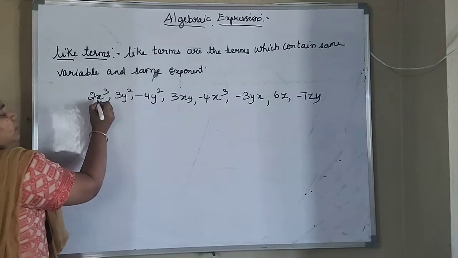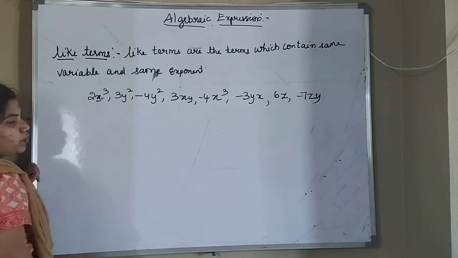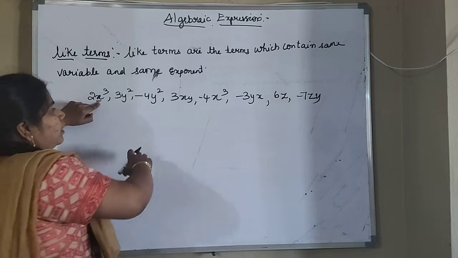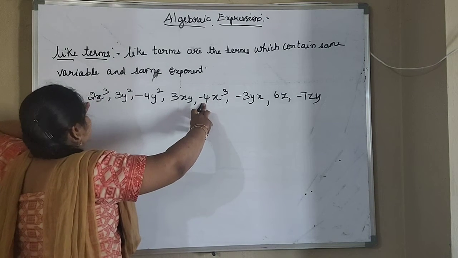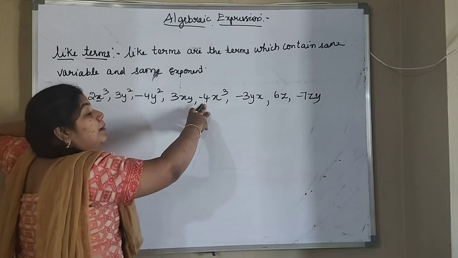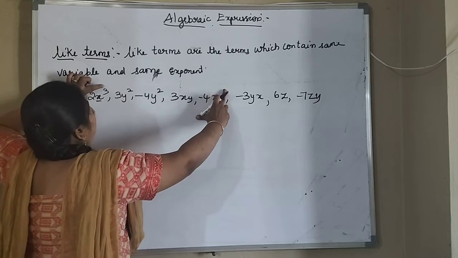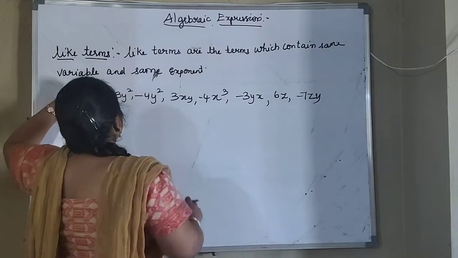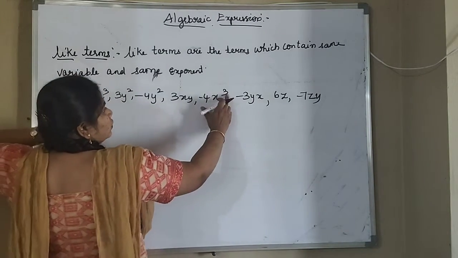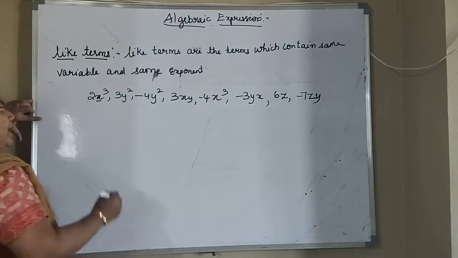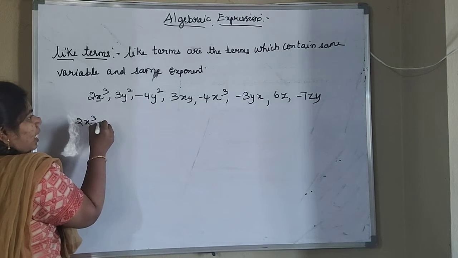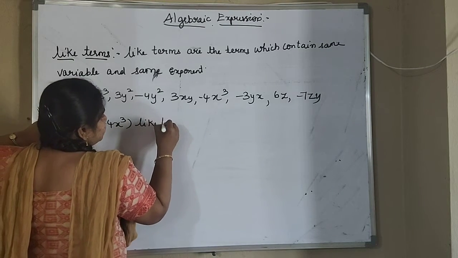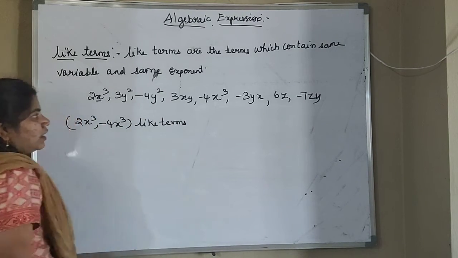Here first I am taking this one, x cube. Where else are you seeing x cube? Here. The number is different, no problem, it can be any number, but the variable and exponent value should be the same. Here you have x, and here also x. The exponent value is 3 here, and here also 3. So you can say 2x cube and minus 4x cube are like terms. So these two are like terms.